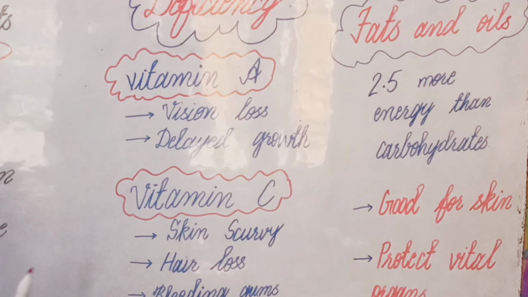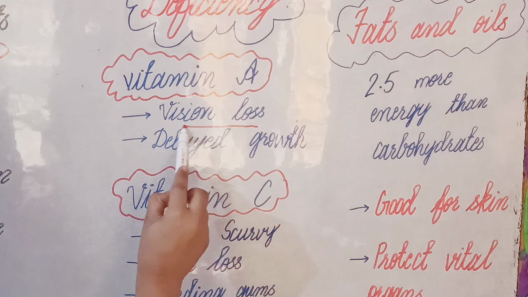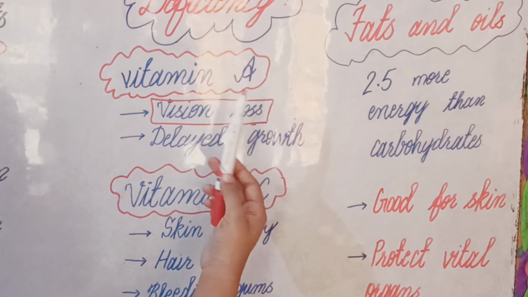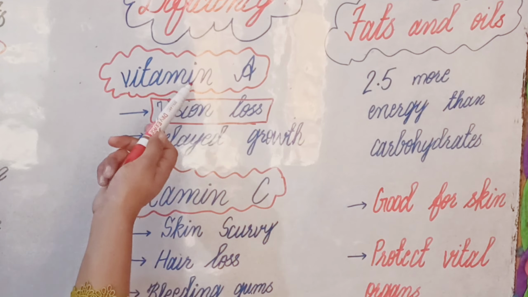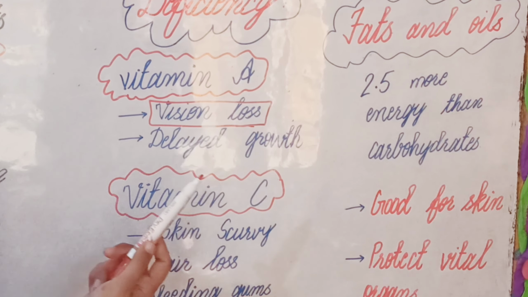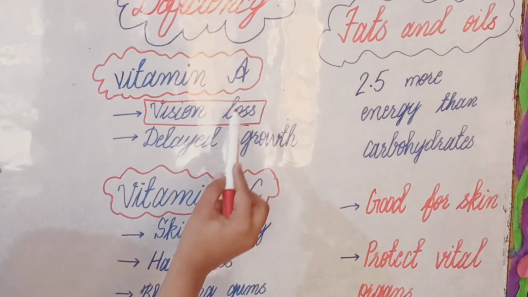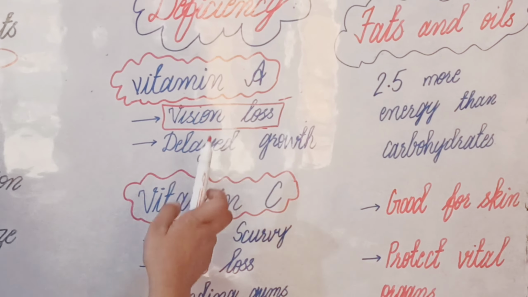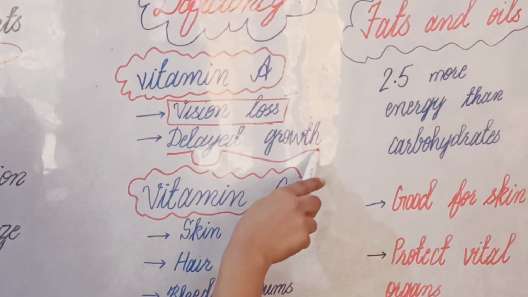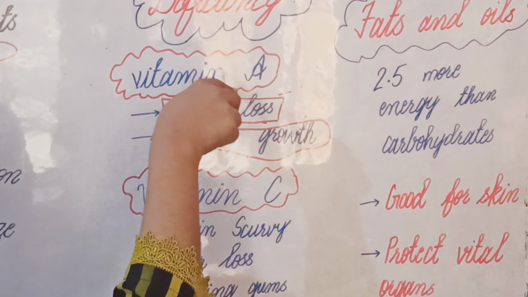Vitamin A. Deficiency of vitamin A causes vision loss. It means our eyesight will be lost after the deficiency of vitamin A. If we do not take vitamin A, we will lose our vision. It will also cause delayed growth.